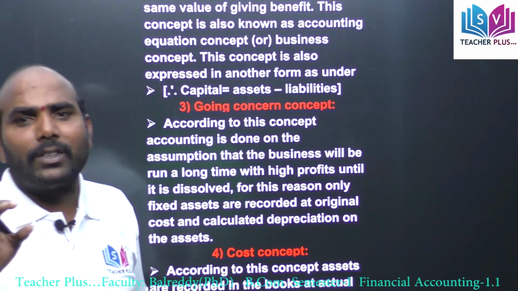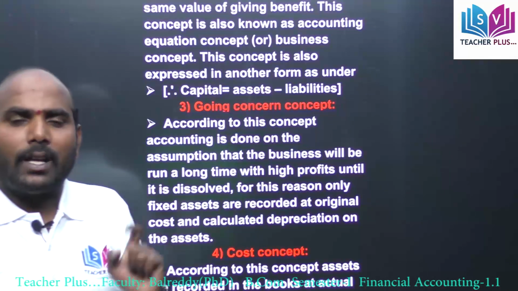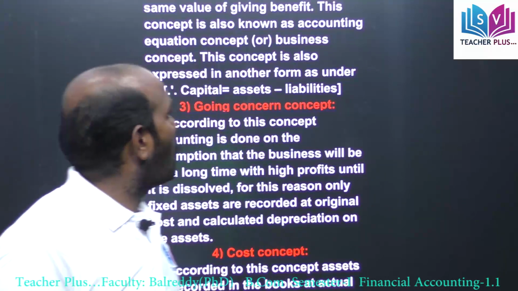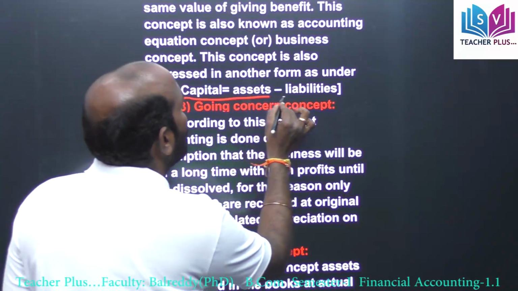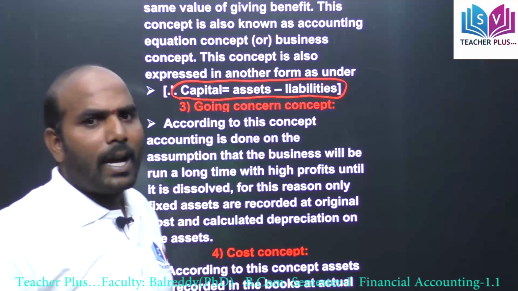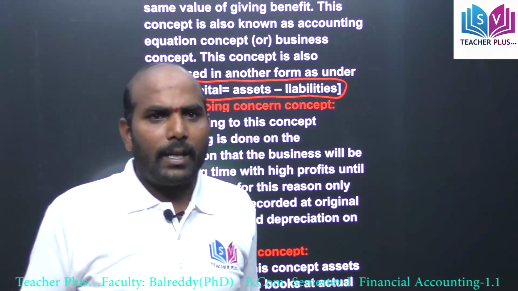Accounting equation is the relationship between assets, liabilities and capital. Here the accounting equation is: capital is equal to assets minus liabilities.